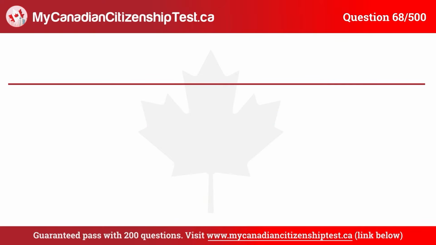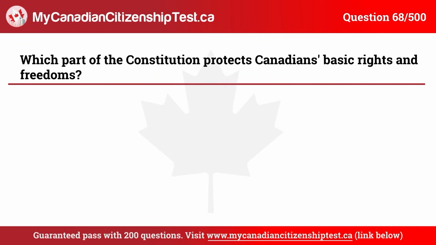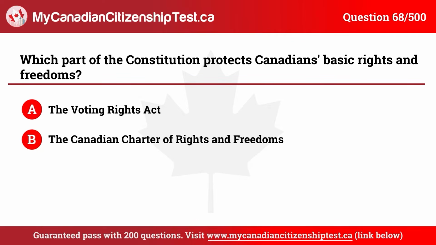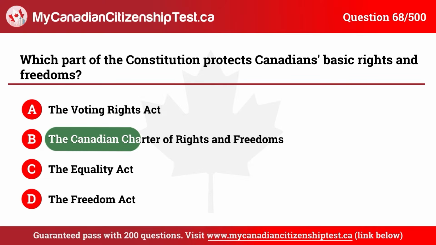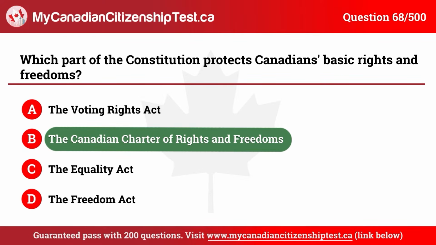Question 68. Which part of the Constitution protects Canadians' basic rights and freedoms? A. The Voting Rights Act. B. The Canadian Charter of Rights and Freedoms. C. The Equality Act. D. The Freedom Act. The correct answer is B. The Canadian Charter of Rights and Freedoms.